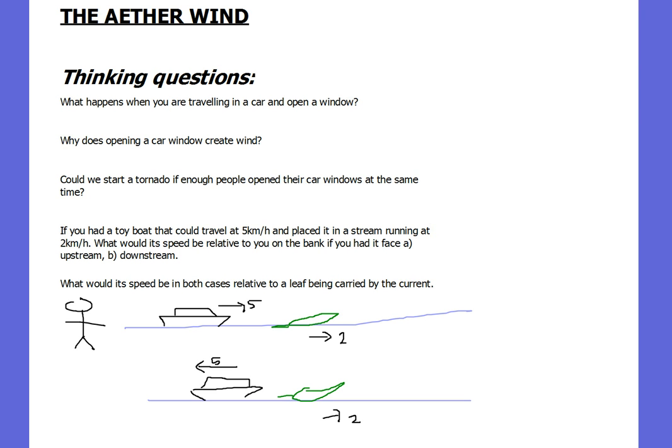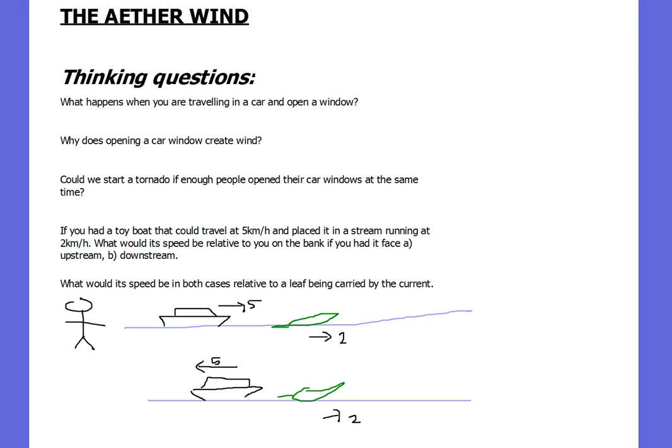First of all, if you're in a car traveling along, say, the freeway, at quite a high speed, and you open a window, what happens? Well, suddenly a wind appears inside the car. Air rushes into the car. And the question is, why does opening the car window create wind?